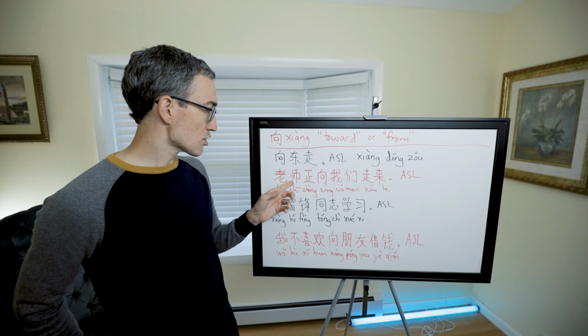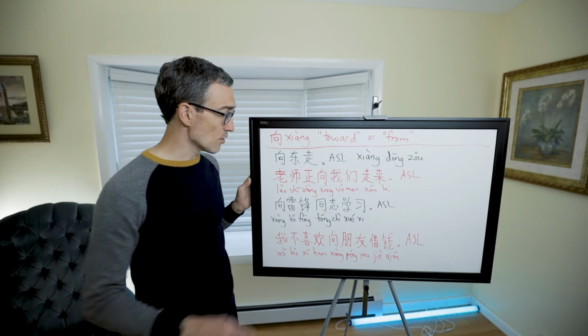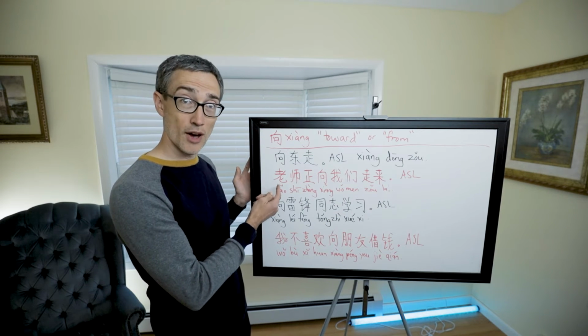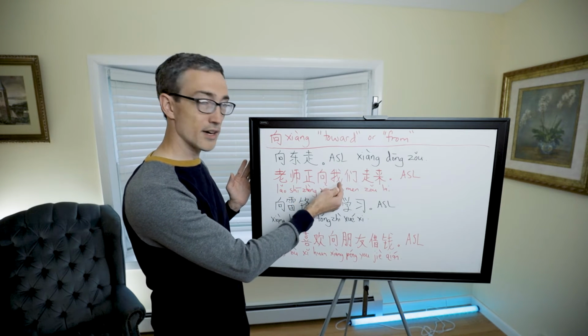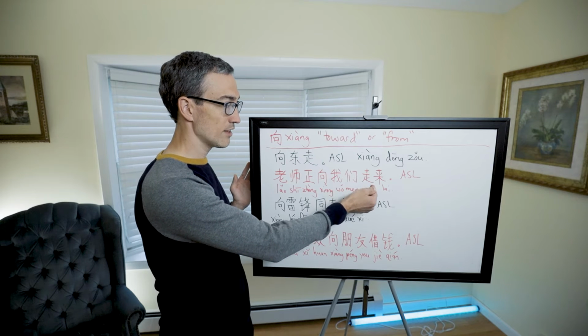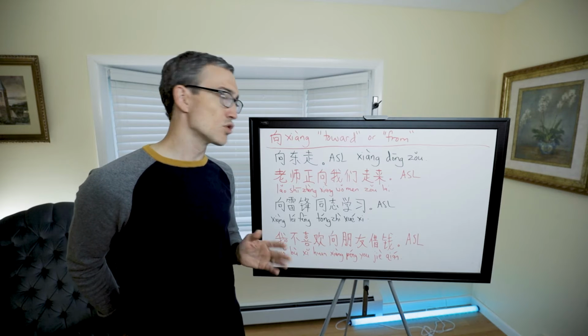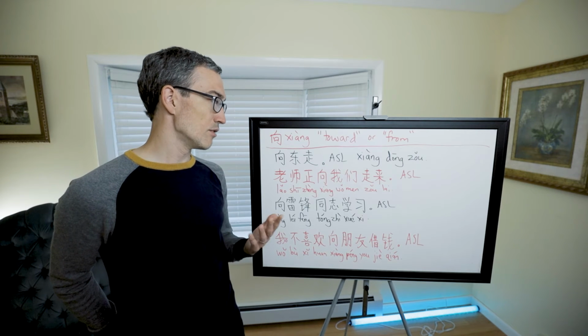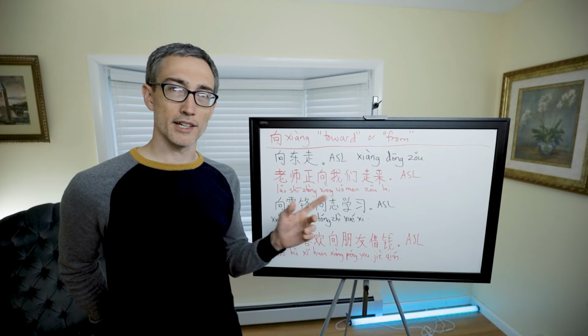This is 老师正向我们走来. Okay, so 老师, you should know that one, teacher. 向 toward, 我们 us, 走来 walk. Now this would usually mean walking. It could mean coming, I suppose, but 走来 just feels like walking to me.